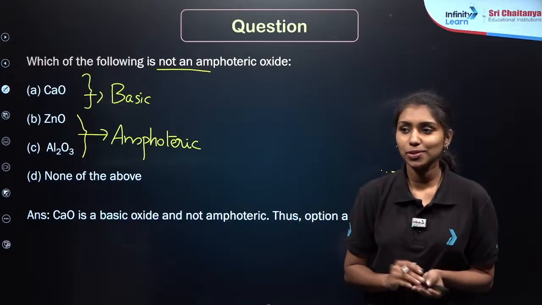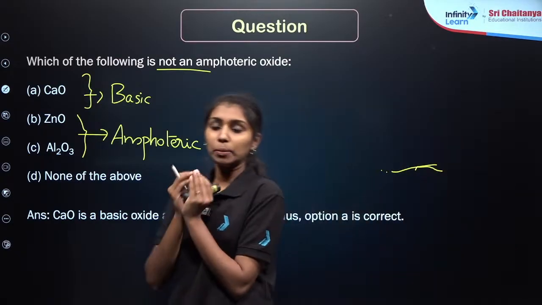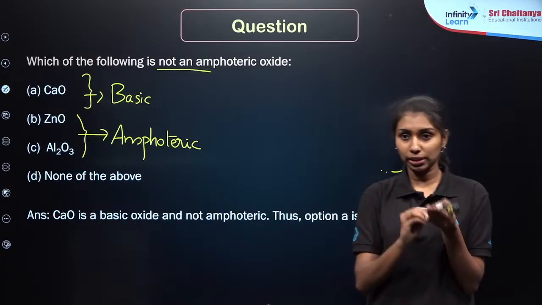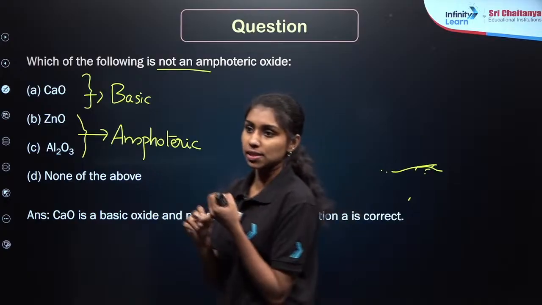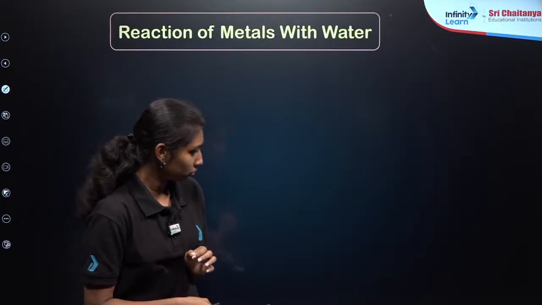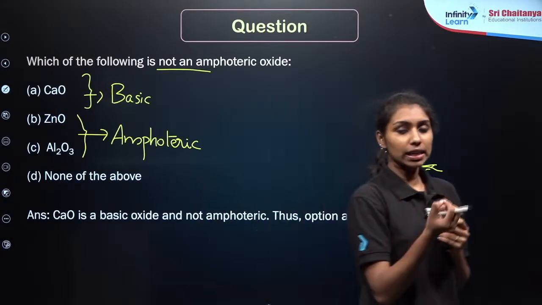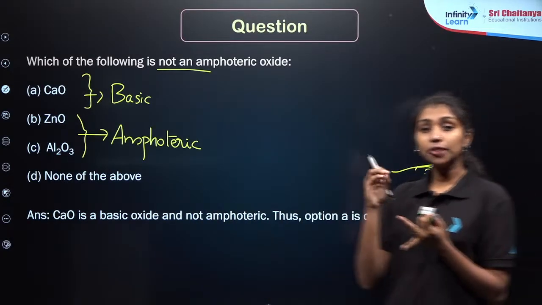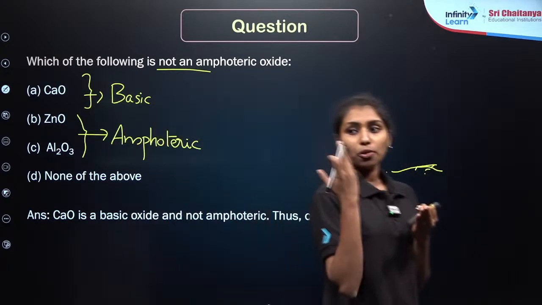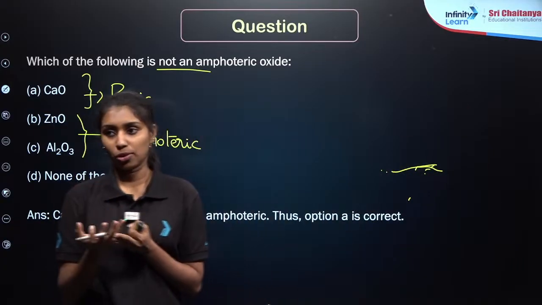Arush, I have already discussed what we mean by amphoteric oxide. In general, based on their character, oxides can be divided into acidic, basic, neutral and amphoteric. Acidic means they are acidic in nature, they can easily react with the base, right? Then basic oxides are basic in nature, they can easily react with the acid. Neutral means they cannot react with the acid as well as base, right? For example, water, N2O and carbon monoxide.